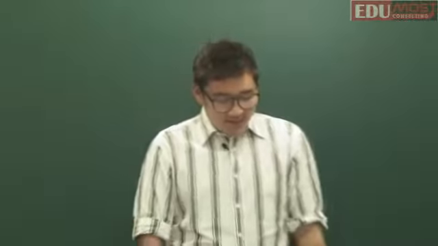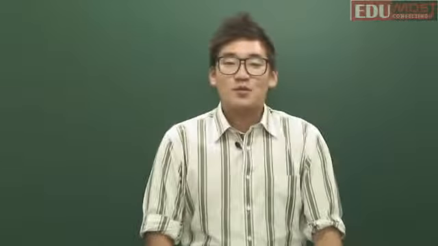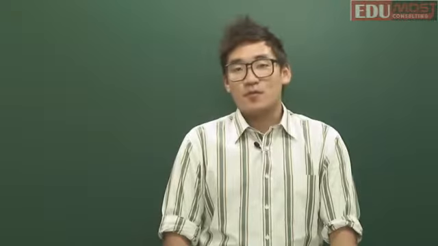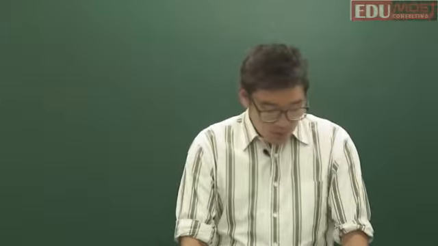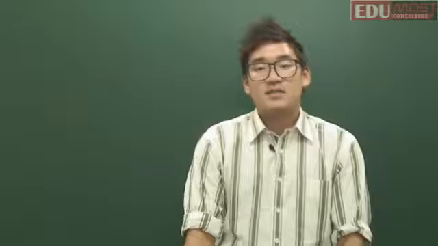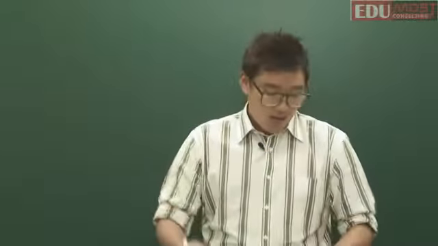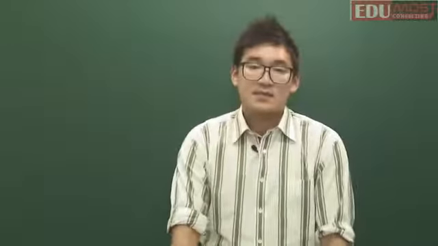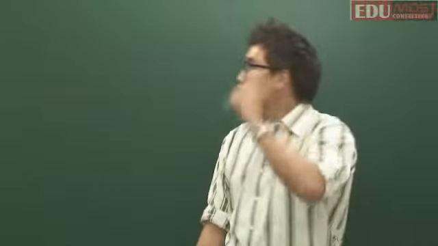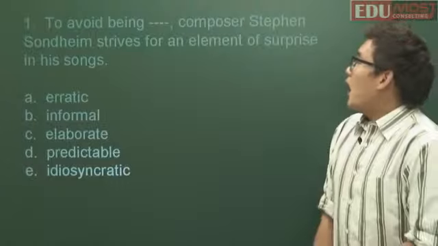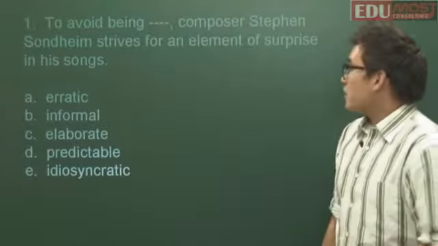Hi, and welcome back. Today we're going to be going over section number 2 of test number 4. It's a reading section, and it's found on page 576. So go ahead and open your official SAT College Board guide to page 576. Again, section number 2. Great. So we're going to start off with the reading section here.